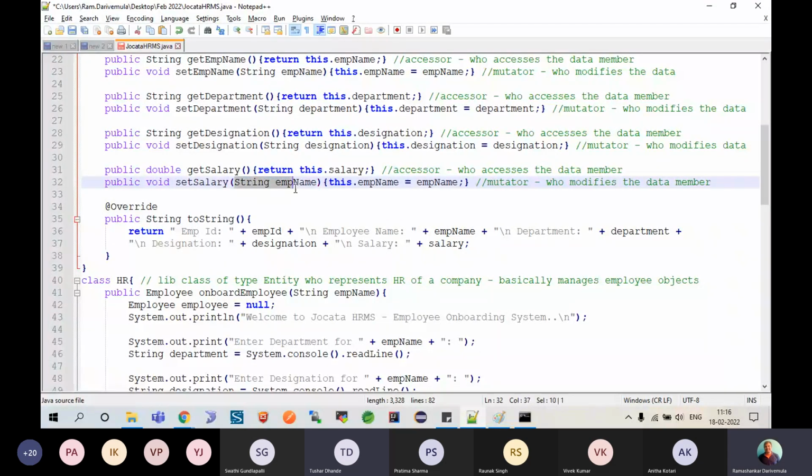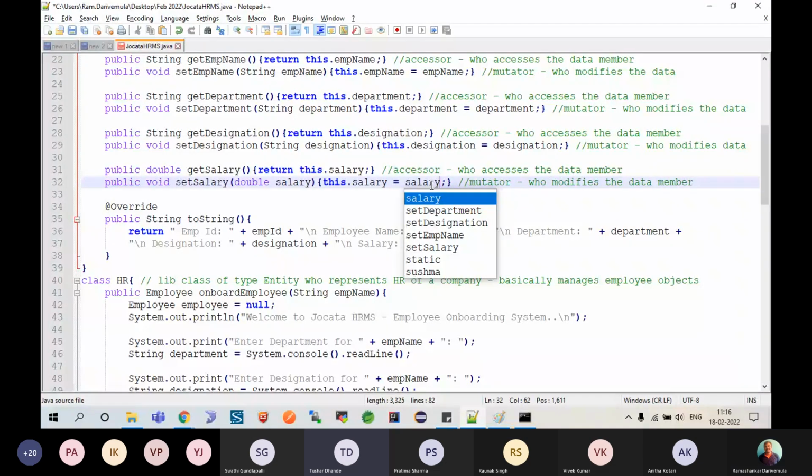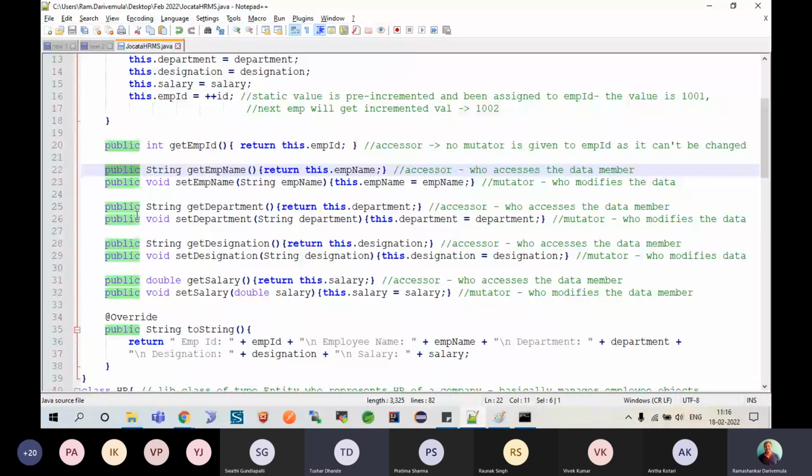Well, this is going to be changed completely to double salary. I'll say this.salary is equal to the supplied value salary, and that's it. So Control S. Now I have public members. Public means they can be accessed from outside, members who facilitate me to access these employee related data members. Certain are non-mutable, certain are mutable. Well, up to you which one you want to make mutable or not.